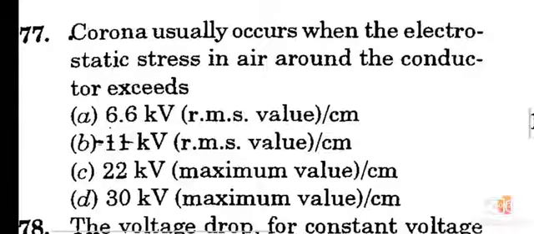Question number 77. Corona usually occurs when the electrostatic stress in air around the conductor exceeds option D, 30 kV maximum value per centimeter.